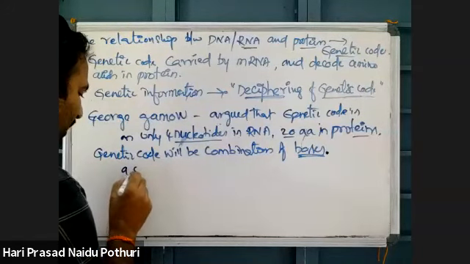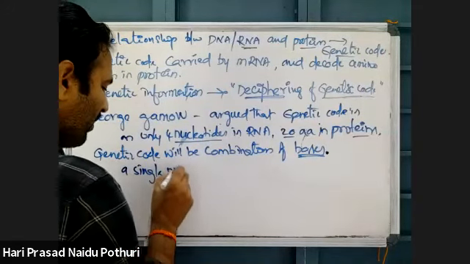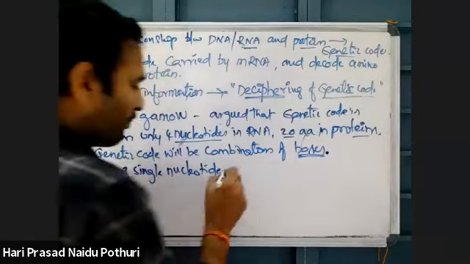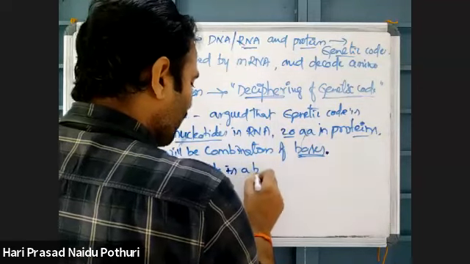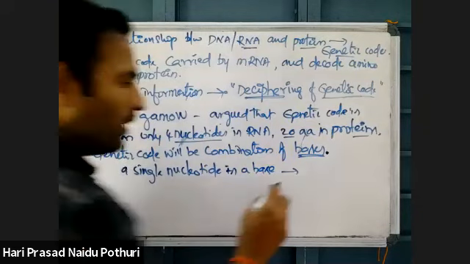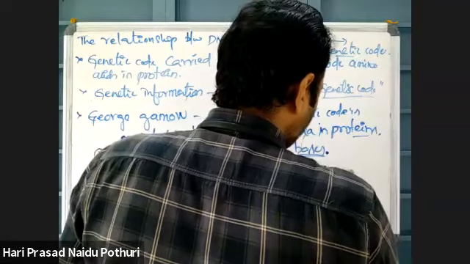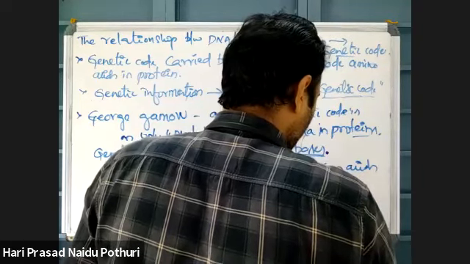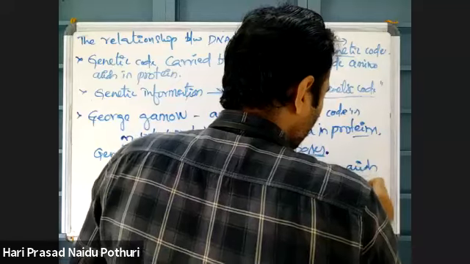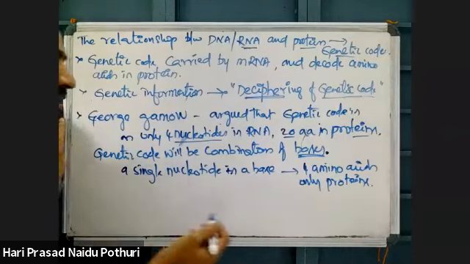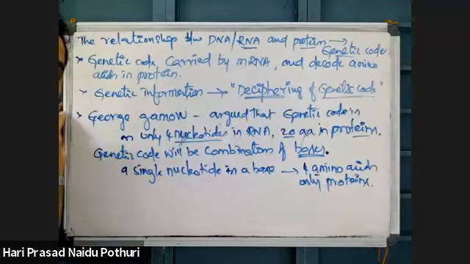Suppose a single nucleotide is the base: adenine, guanine, cytosine, uracil. Only 4 amino acids are possible, only 4 amino acids decoded into proteins. 4 nucleotides are not enough to decode 20 different amino acids.